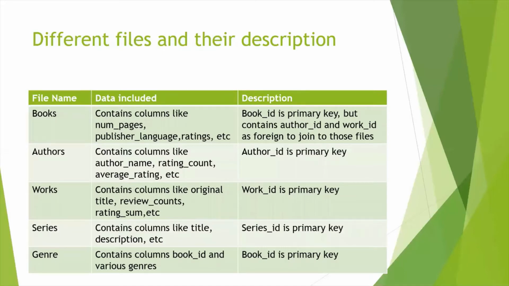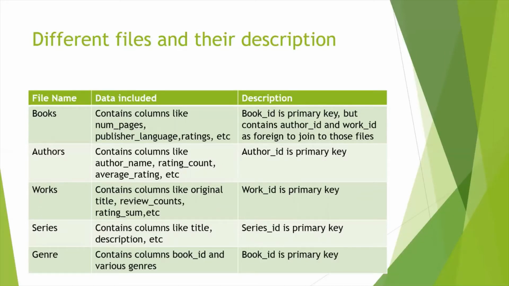Next, I would like to explain the different files that were available to us and provide a little description of what the files contained. We had a books file which contained numerous columns like number of pages, publisher, language, ratings, publication year, publication date, publication month, etc. It had book ID as a primary key, but it also had two other keys, author ID and work ID, which are foreign keys from other files.